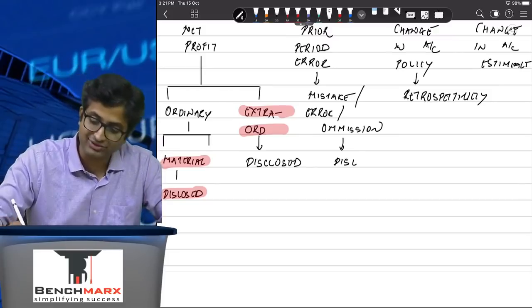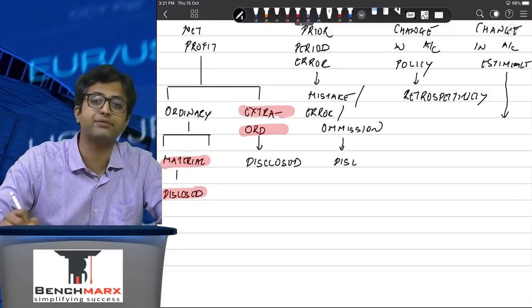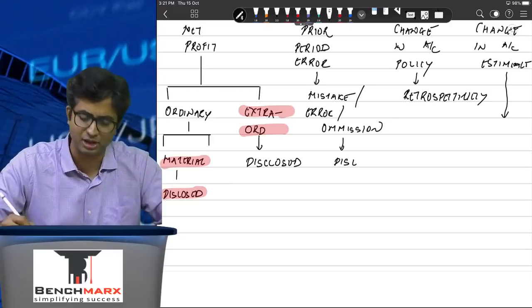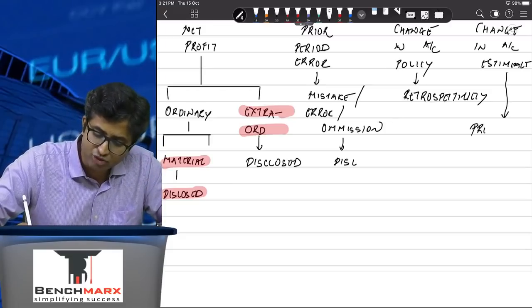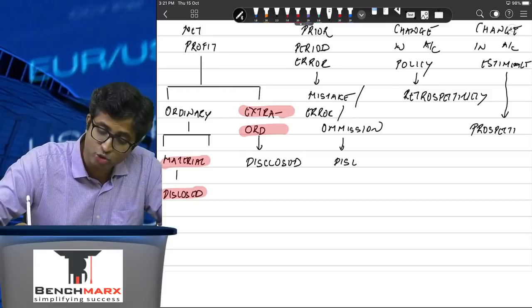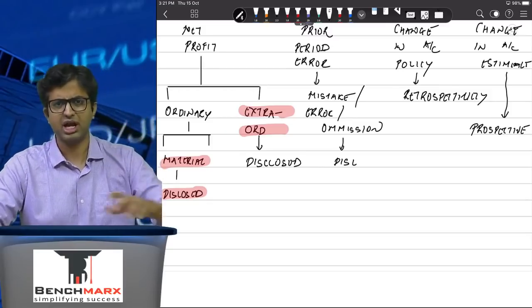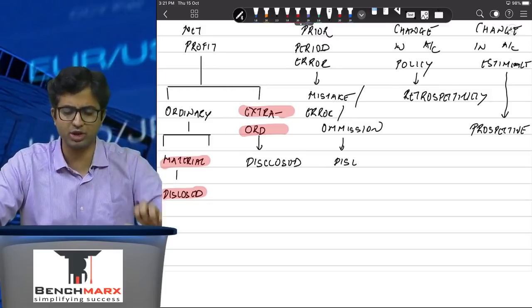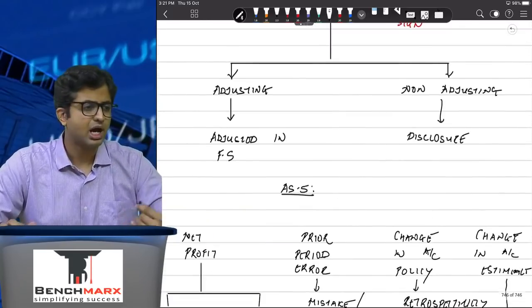A change in accounting estimate, for example, a change in the useful life of a fixed asset for the purpose of calculating depreciation, is a change in accounting estimate which has to be applied prospectively. So this is a gist and an overview of AS5.